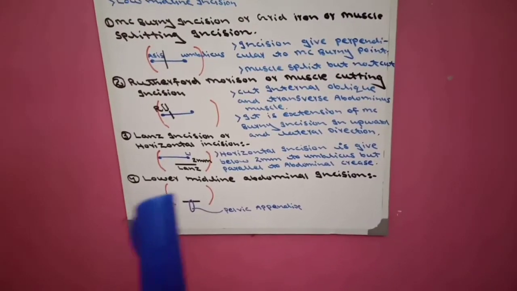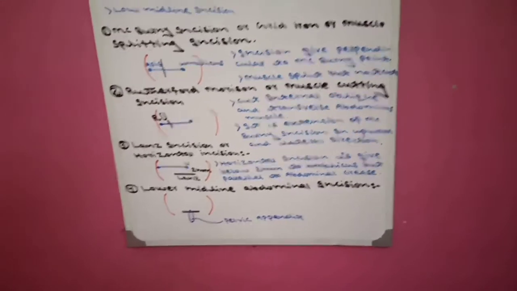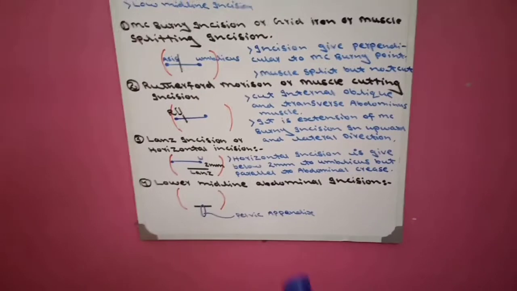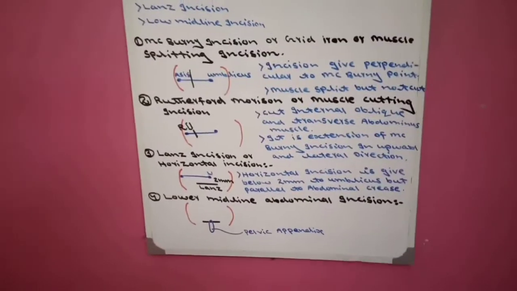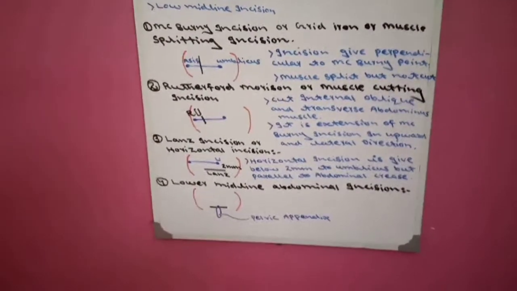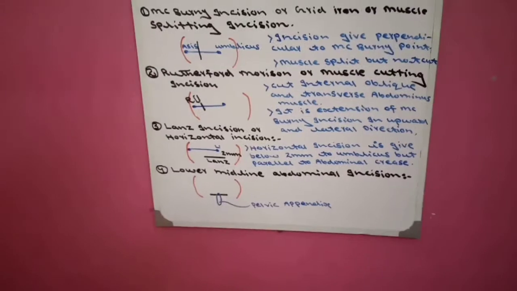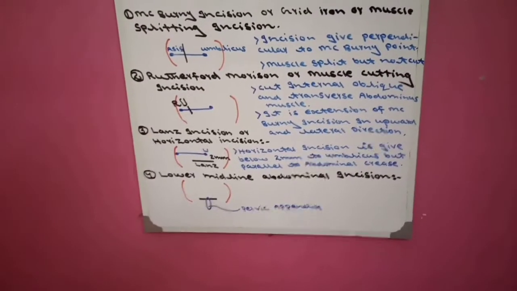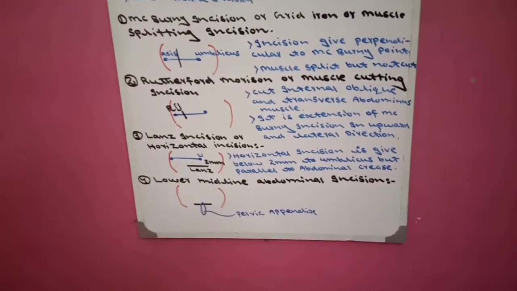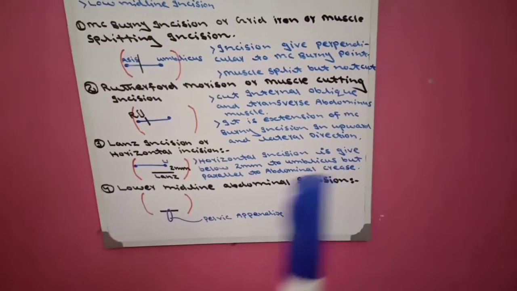The fourth is lower midline abdominal incision. Its name shows: first, abdominal incision, we give this incision in the abdomen. Second is lower, meaning in the lower region of the abdomen. The third is midline. So in the lower midline region of the abdomen, the incision we give is called lower midline abdominal incision.